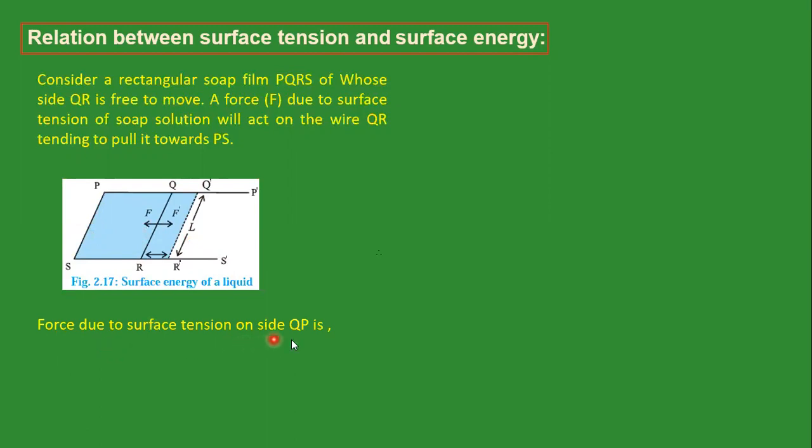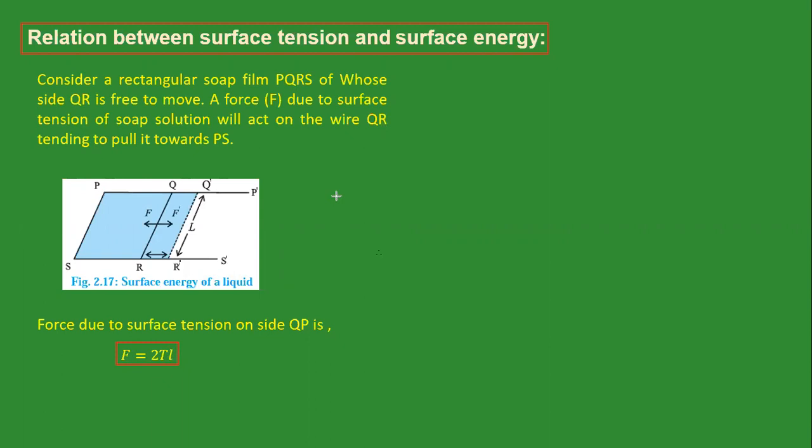When we consider this soap film PQRS, due to surface tension QR experiences a force in this direction, and this force is given by the formula F is equal to 2TL. Here we use the formula of surface tension, T is equal to F by L, so F is equal to TL.